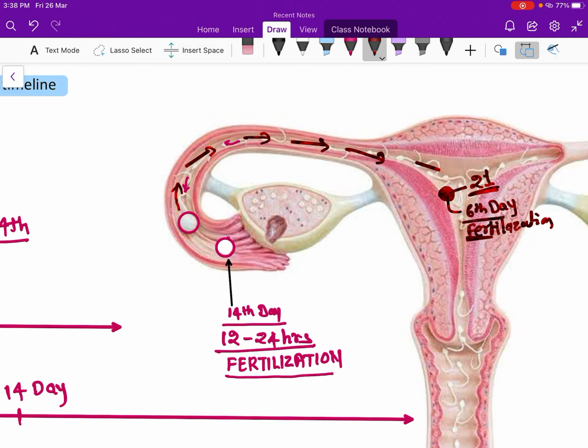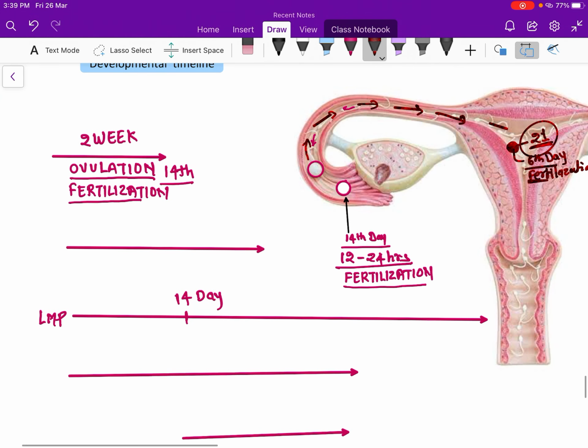So why am I saying this is day 21? Because if we calculate from this LMP, then implantation will occur here at the 3rd week. This is day 21. So this is the implantation.